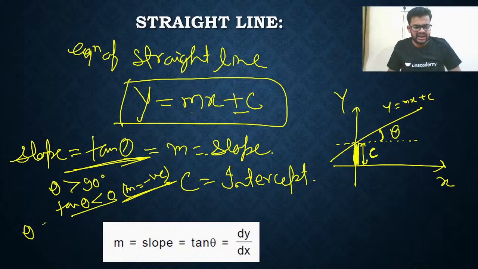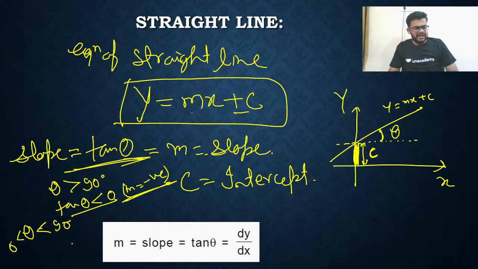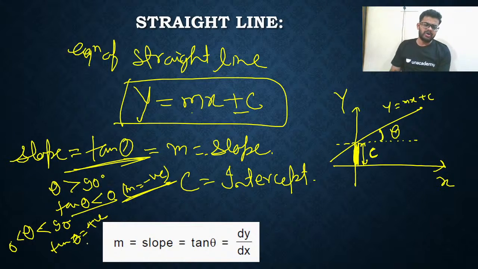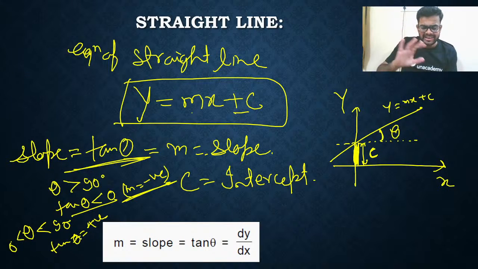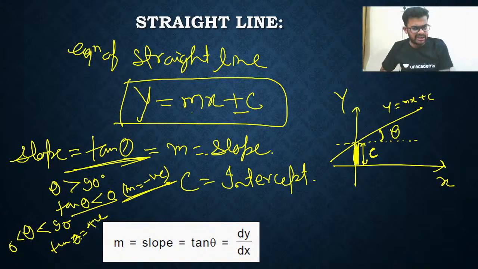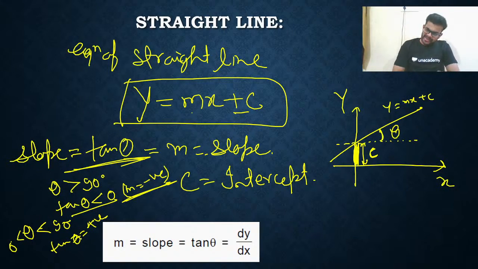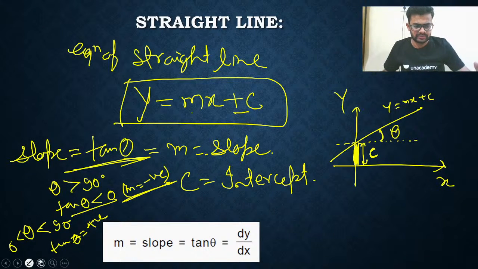If theta is less than 90 degrees and greater than 0 degrees, then simply tan theta will be positive. Why? Because angle theta is lying between 0 and 90 degrees, meaning an acute angle. So tan of an acute angle is always positive. It will give positive values.